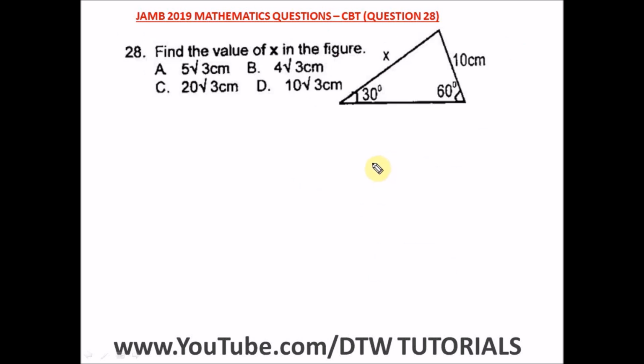Question 28 of the JAMB 2019 Mathematics Past Question. That's your UTME CBT exam. You can see this question is repeated, so I'm not going to solve it. It's a repeated question from question 5, which we've already solved. All right, so we're going to go to the next number.